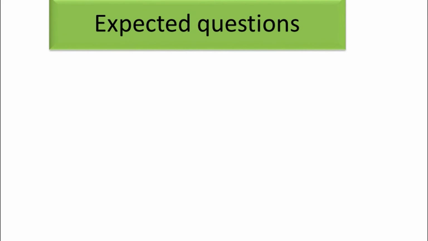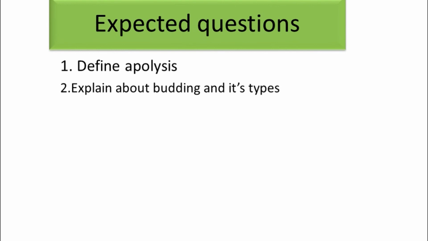From this topic we would expect some important questions. Let us discuss one by one. First one is define apolysis. In tapeworm, the ripe proglottids cut off from the posterior end, either singly or in groups. This process is known as apolysis. Next one is explain budding and its types. The external tiny outgrowth is called a bud and the process is known as budding.